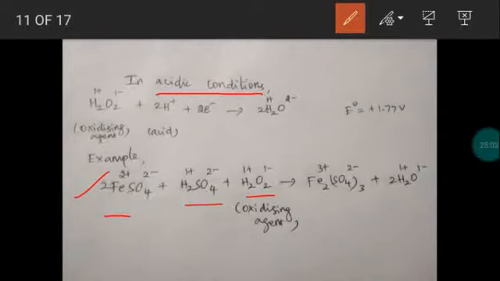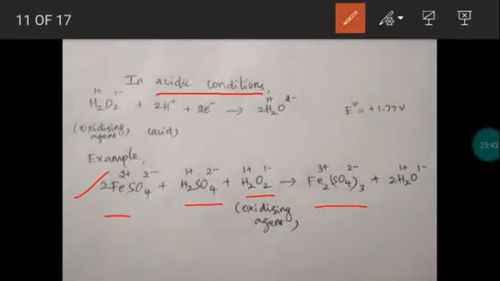Now observe the oxidation state or charge of the metal ion in the product side. What is the product? Ferric sulfate, Fe2(SO4)3. The reactant is ferrous sulfate, oxidation state 2+. Fe2+ is called ferrous. The product is ferric sulfate, Fe2(SO4)3. What is the oxidation state of the metal here? 3+. So during this reaction, the oxidation state of the metal ion is increased from 2+ to 3+.